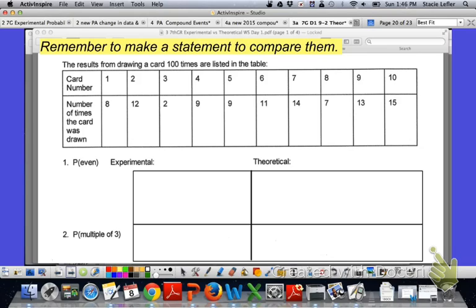In this experiment, the results from drawing a card 100 times are listed in the table. The cards are numbered from 1 through 10, and the number of times each card was drawn has been recorded in the table. So let's find and compare the experimental and theoretical probability of getting an even numbered card. Pause the video and try it.